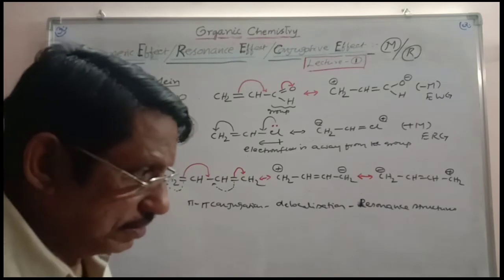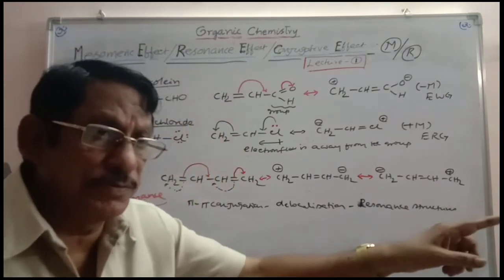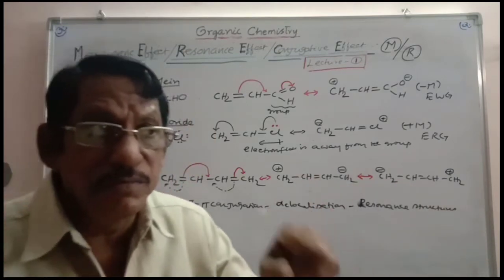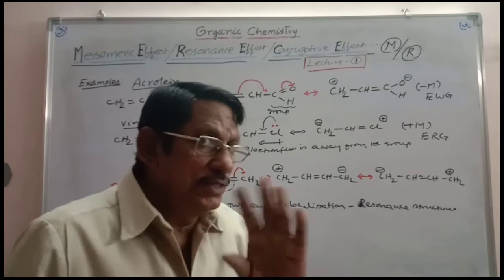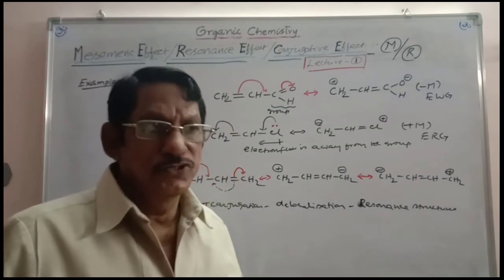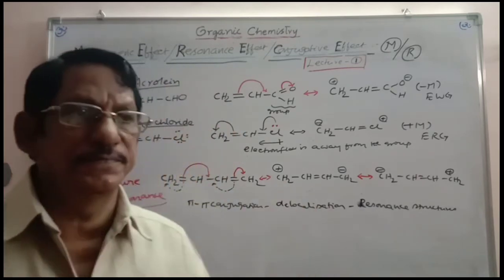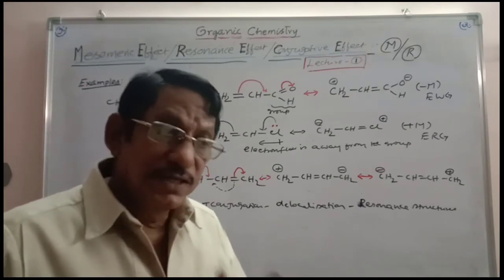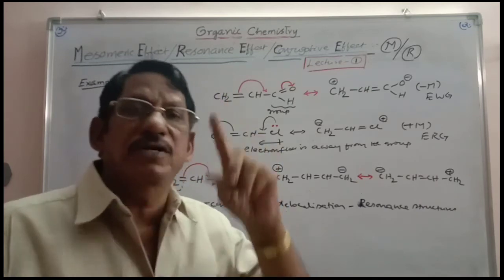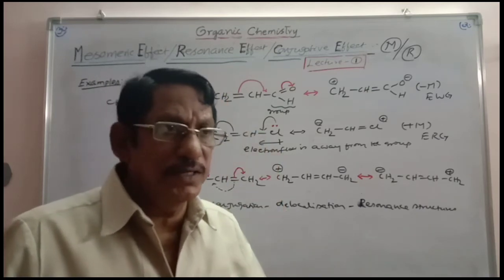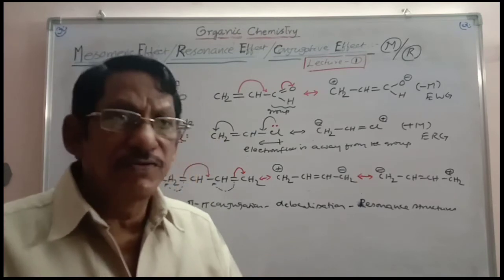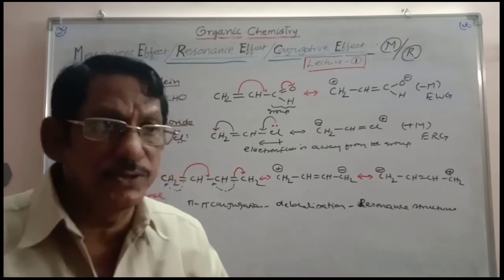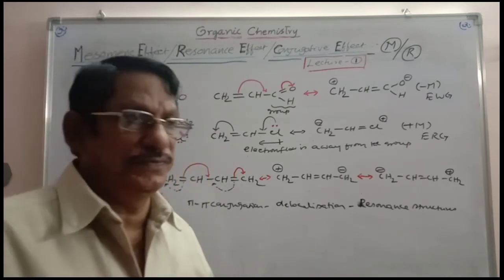And one more thing, alkyl groups. When alkyl group is attached to sp3 carbon, always inductive effect plus I, always releasing. The same alkyl group attached to sp2 carbon, there is no mesomeric effect. There hyperconjugation comes into the field. So the alkyl group when attached to sp2 carbon releases the electron cloud through hyperconjugation. That is a separate topic. Hyperconjugation is particularly introduced for alkyl group when it is attached to sp2 carbon. That is a special case. Only for alkyl groups the hyperconjugation concept is introduced.